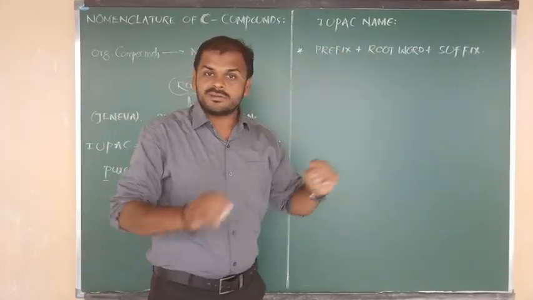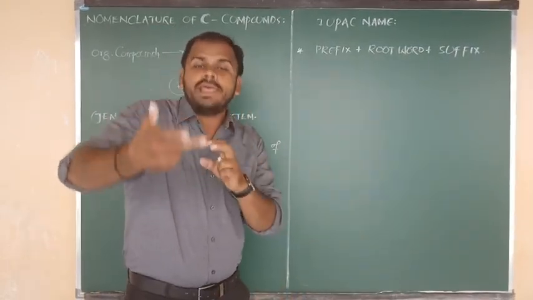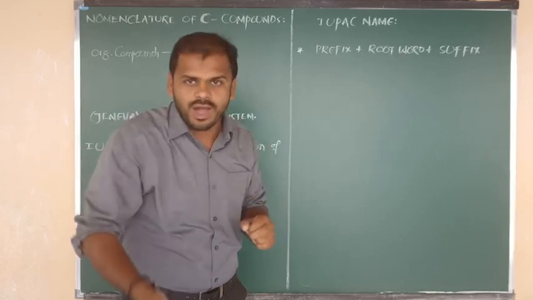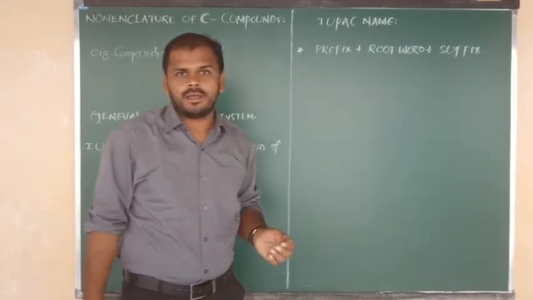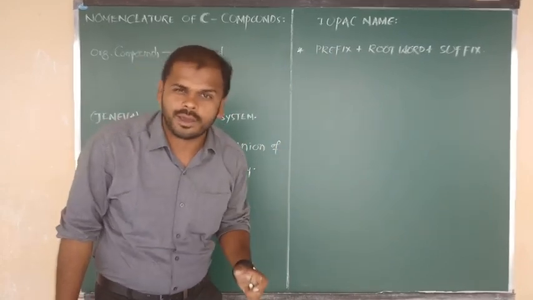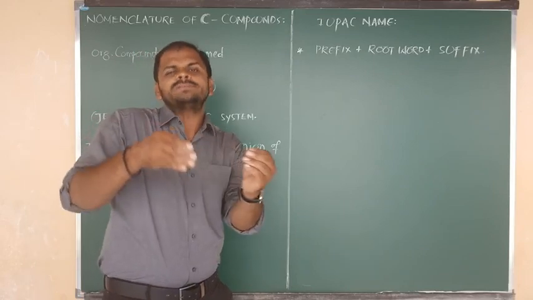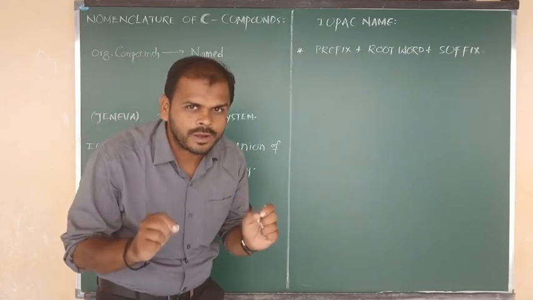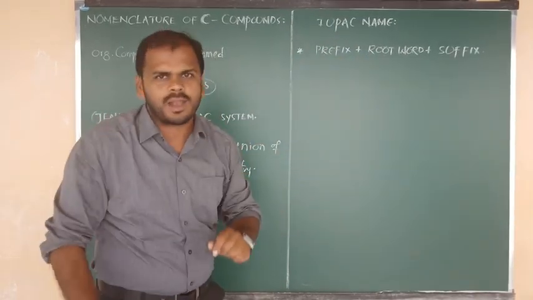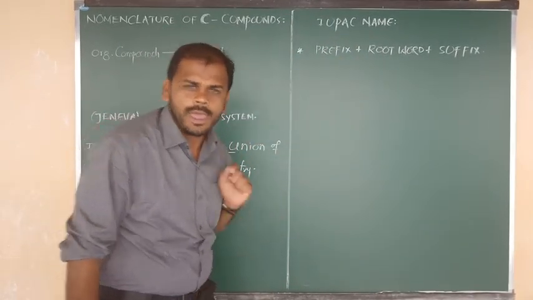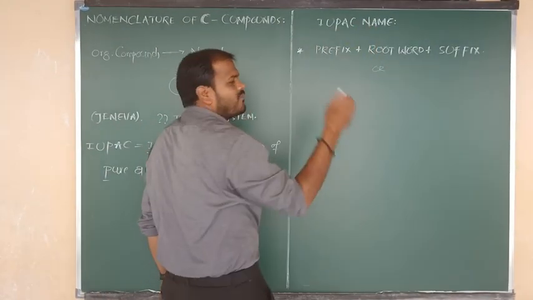But this information is not enough to write the IUPAC name. We have to go for somewhat more advanced. Of course, as per your textbook, this information was given, but it is not enough to write the name of any carbon compound. Now we have to go into more depth. Are you ready? So one more, a modified formula, I am going to give you. We can use another formula to write the IUPAC name of a carbon compound.